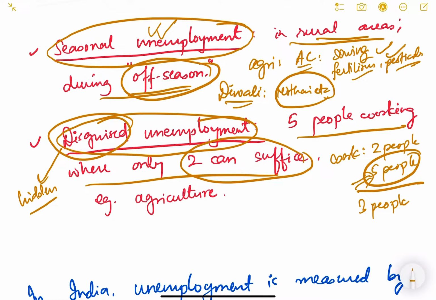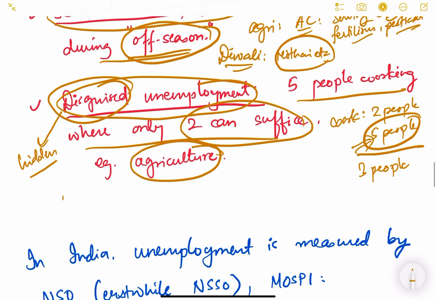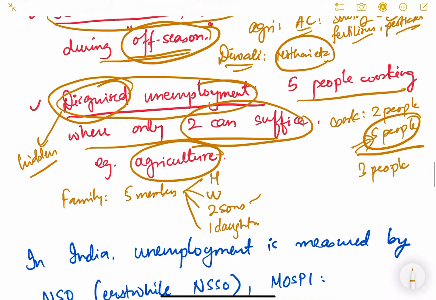And this happens especially in agriculture. For example, see, there is a family. In the family there are 5 members. How are these 5 members? There is a husband, a wife, 2 sons and 1 daughter. One son is 20 years old, one is 18 years old, the daughter is 16 years old, the husband is say 45 years old, and the wife is 40 years old, like this. So for example, all these people are of working age.